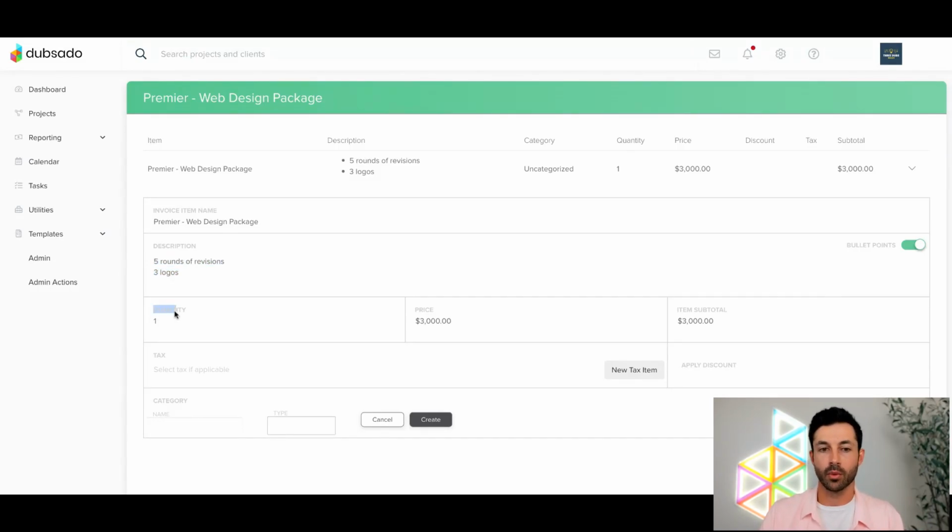Make sure under quantity that we always set this to at least 1. If I have everything else set up in here correctly, but I forget to set this to more than 0, it's still going to show as $0 on the invoice. And I'm going to be like, why is it showing $0? So when you're setting up your package templates, make sure you have it at least 1.